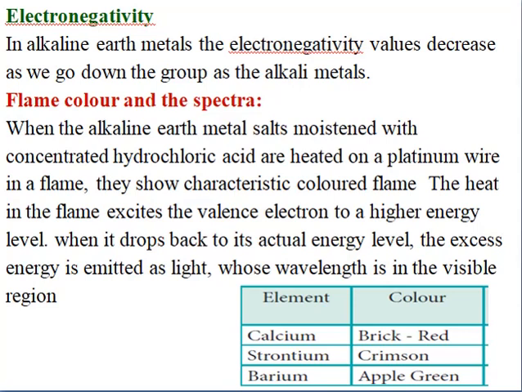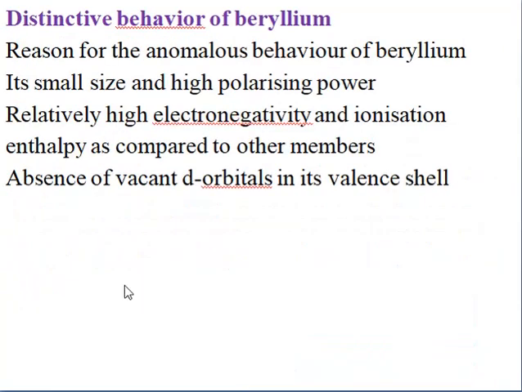When we heat in the flame, it excites the electrons to a higher energy level. When they come back to their original energy level, this excess energy is emitted as light whose wavelength is in the visible region, so that according to the region it falls in, it gives the respective colors.